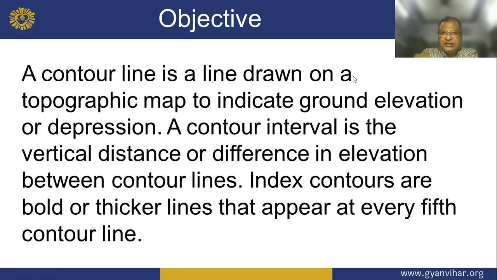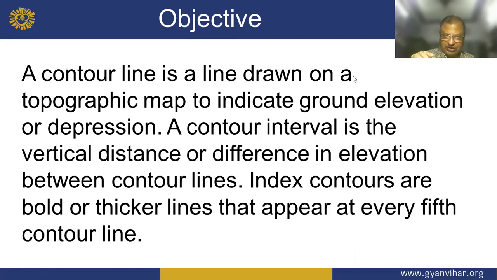A contour line is a line drawn on the topographic map to indicate ground elevation or depression. A contour interval is the vertical distance or difference in elevation between contour lines.